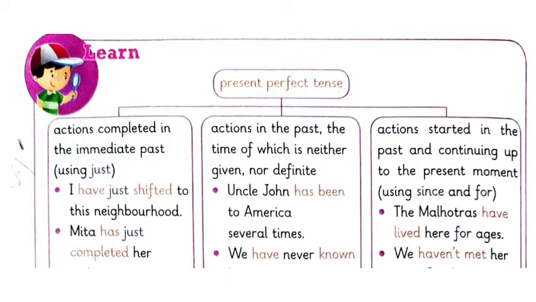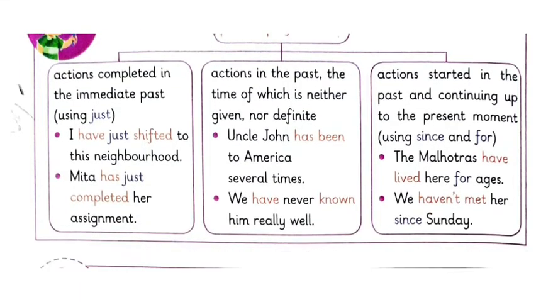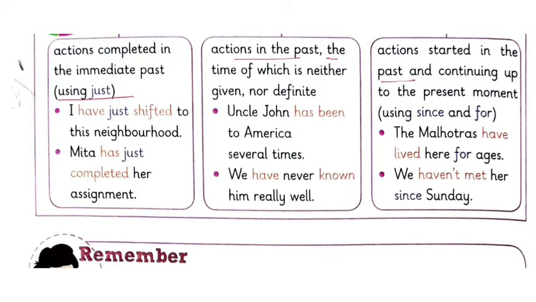Now it is given present perfect tense. Action completed in the immediate past, that means just done. Action in the past, the time of which is neither given nor identified. And action started in the past and continuing up to the present moment, that means till now going on. For example: I have just shifted to my neighborhood. That means just done. Mita has just completed her assignment.